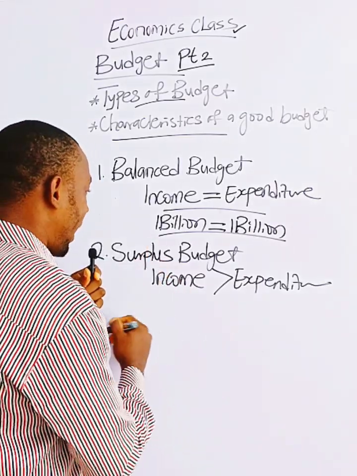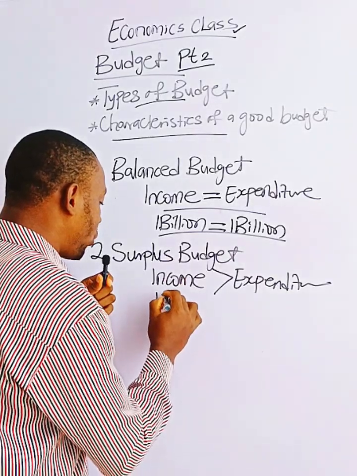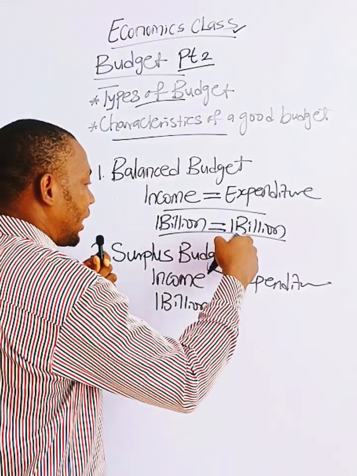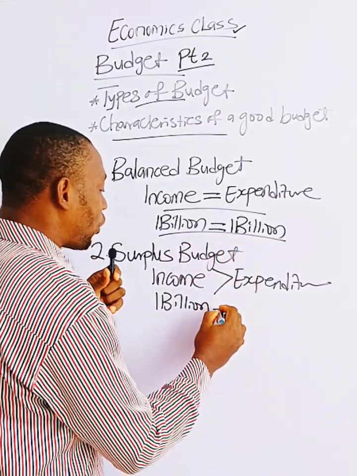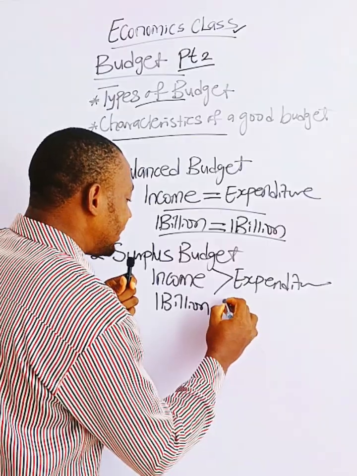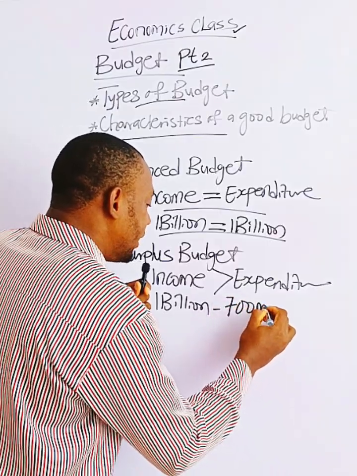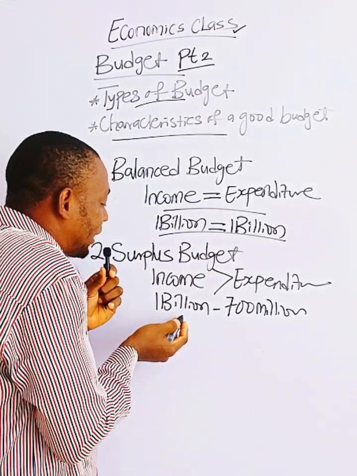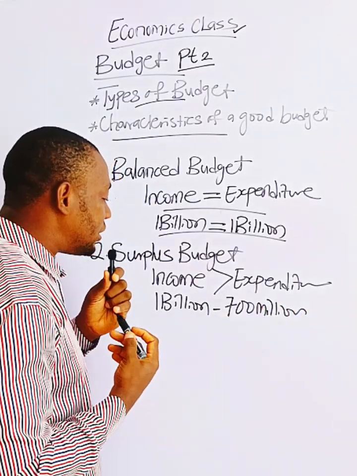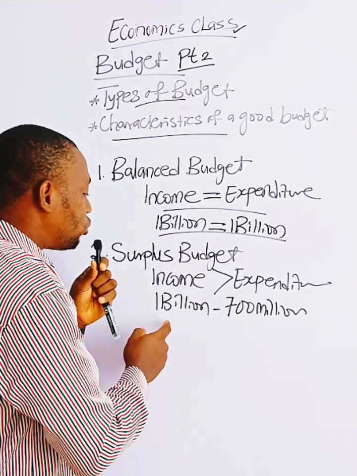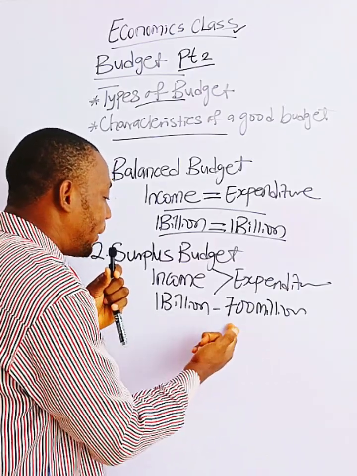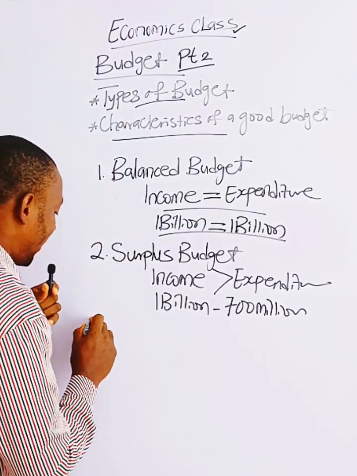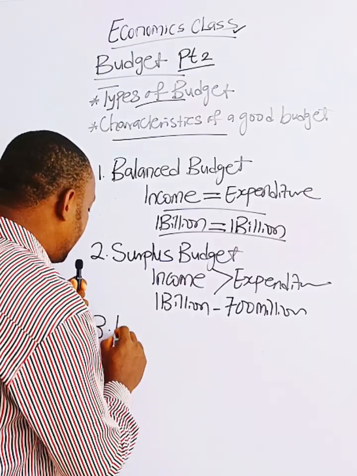Let's assume our income is, let us still use 1 billion estimated income. Now, the estimated expenditure is somewhere around, let's say, 700 million. Our estimated income arrived at 1 billion. Estimated expenditure is 700 million. So when income is greater than expenditure in budgeting, it becomes what? Surplus. Number 3 is deficit.